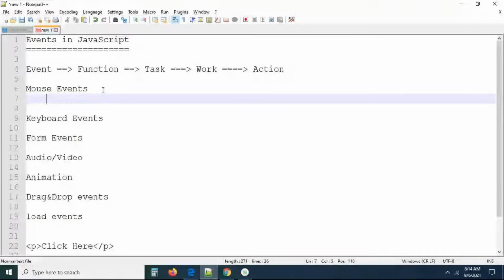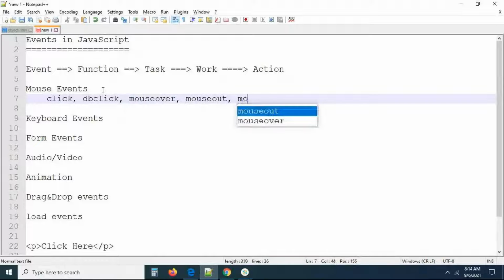So click is an event by using the mouse. Dblclick, double click, is also an event; we can do a double click by using the mouse. And mouse over: when you're hovering the mouse, what do we want to do? Mouse out: you hover the mouse, then I removed the mouse.